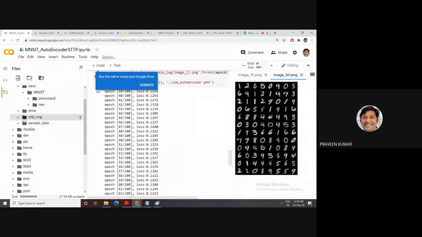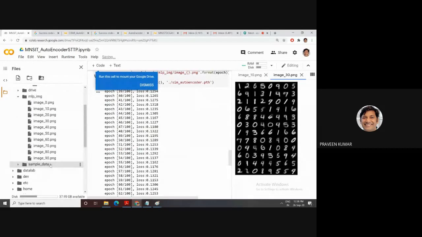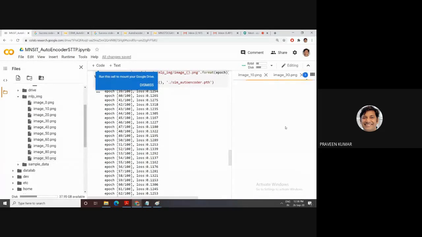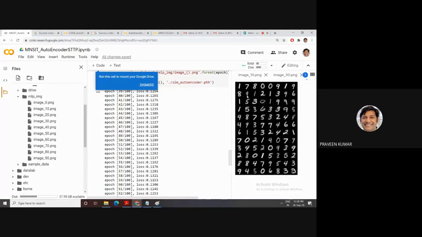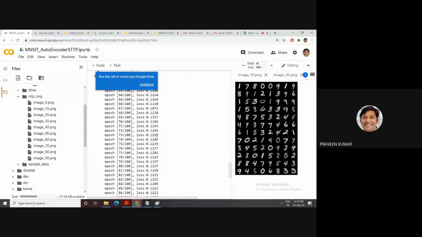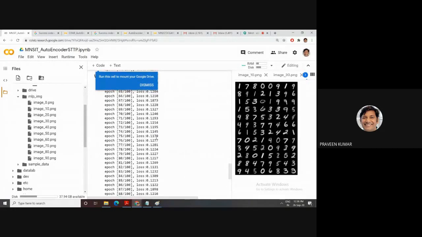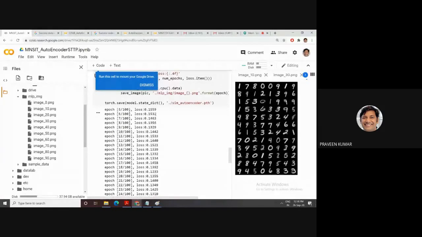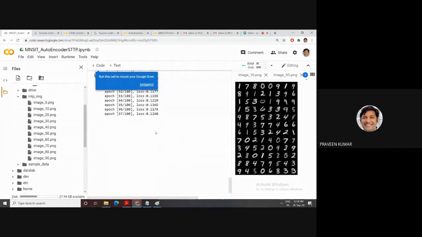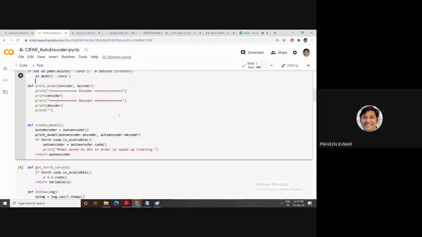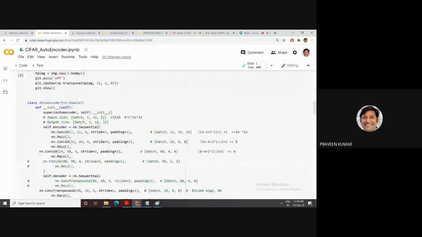If you check this, okay, the result is coming now. Compared to the previous program, the result is improving epoch by epoch, and the loss is decreasing. You can see that the loss is decreasing, initially about 0.20 and then decreasing further. I'm closing this program because we need a GPU here also. This is our encoder and decoder.